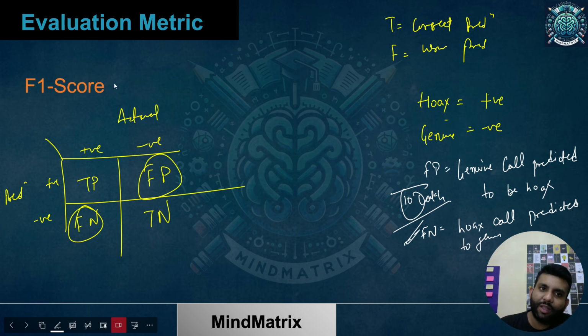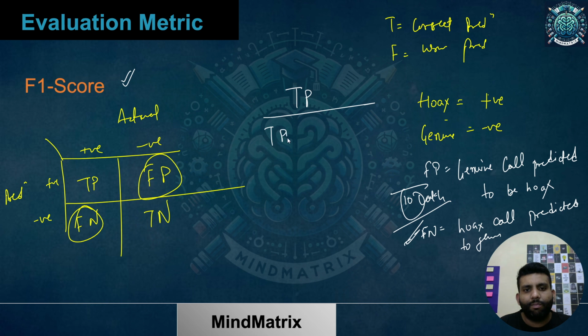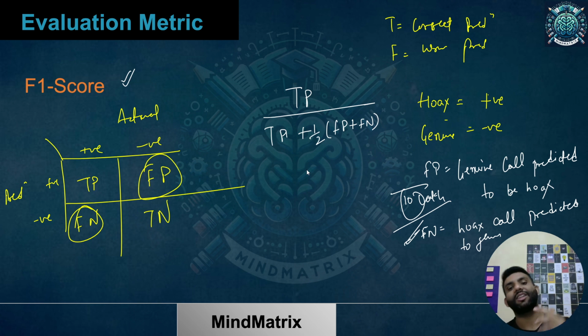In such scenarios, when precision as well as recall are both important to you, you use F1 score. Now what should it be? If I write in terms of TP, FP, FN, TN, the formula is going to be TP upon TP plus half of FP plus FN. You can see over here, in precision there was only FP, in recall there was only FN. Over here there are both, and the average of both has been taken. So this is your F1 score, where both are important.